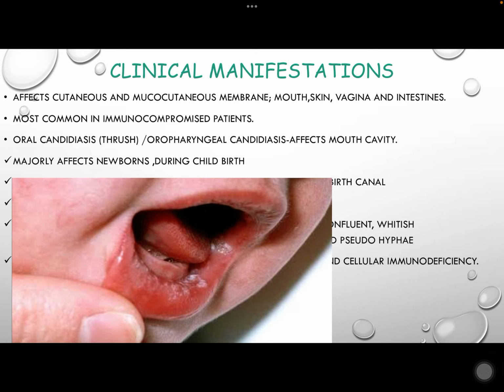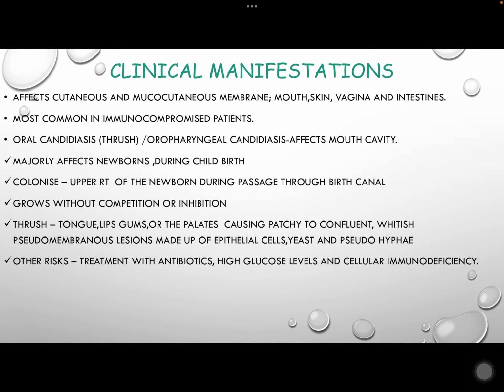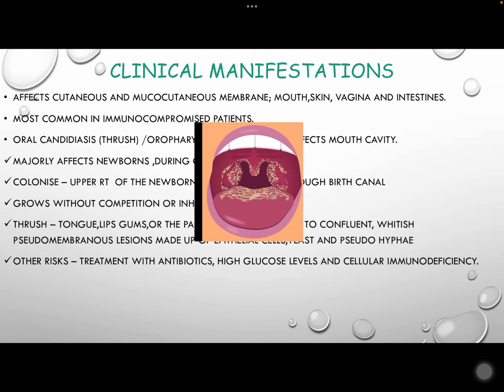Thrush occurs on the tongue, lips, gums, or the palates, causing patchy to confluent whitish pseudomembranous lesions made up of epithelial cells, yeast, and pseudohyphae. Other risks of developing oral thrush include treatment with corticosteroids and antibiotics, high glucose levels, and cellular immunodeficiency.